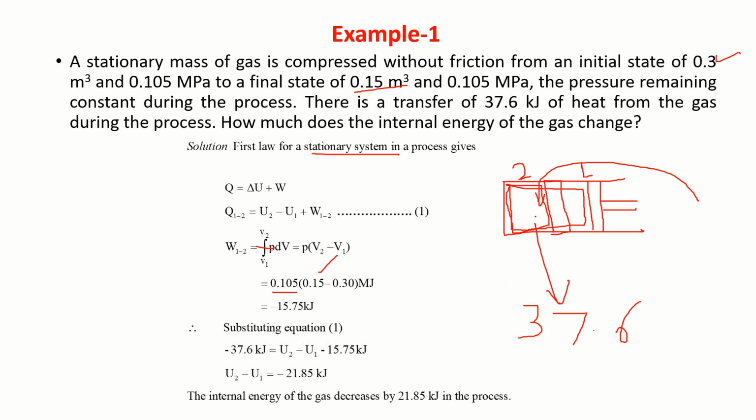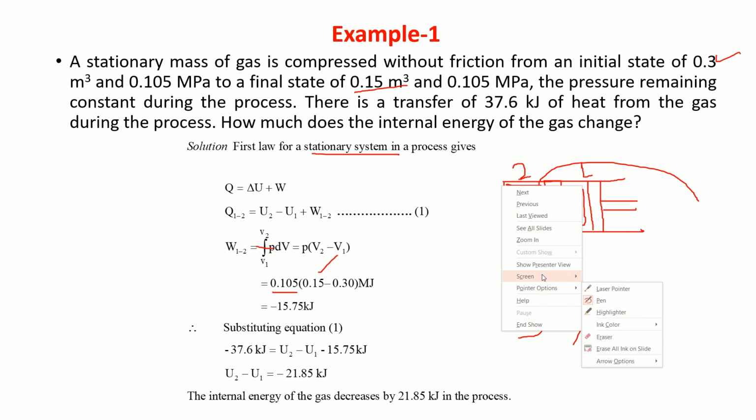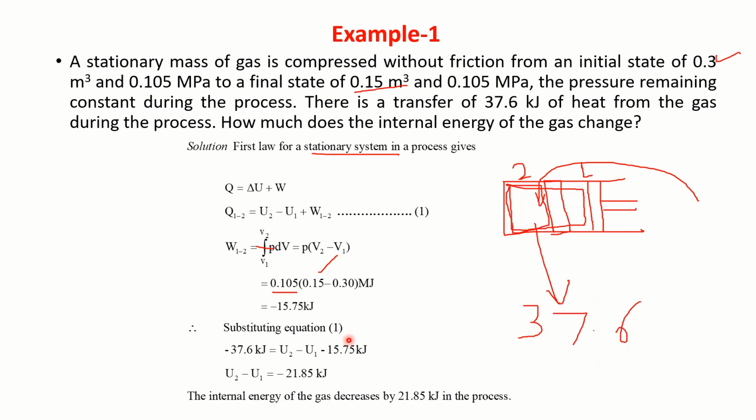Now heat is lost from the system to its surroundings. That's Q is equal to minus 37.6 kilojoule. Q1 to 2 is minus 37.6 kilojoule. W1 to 2 is minus 15.75 kilojoule.